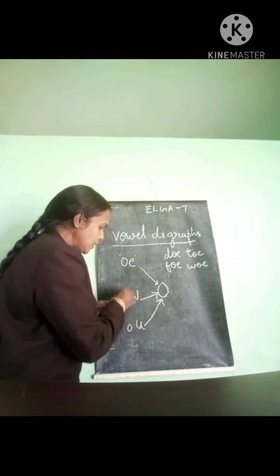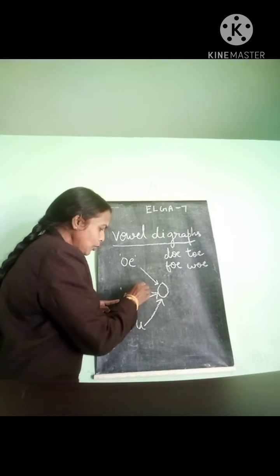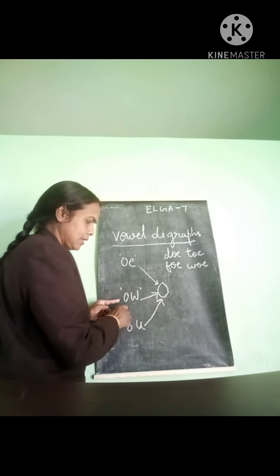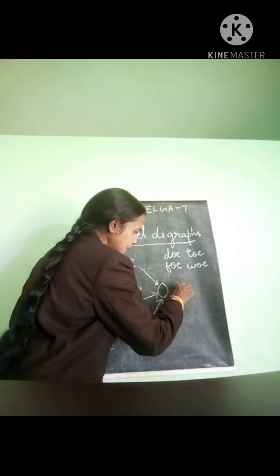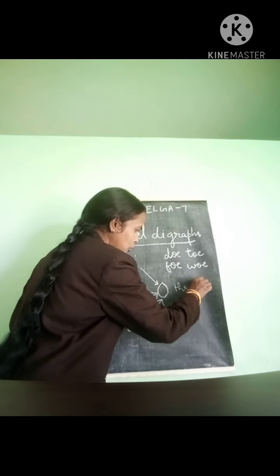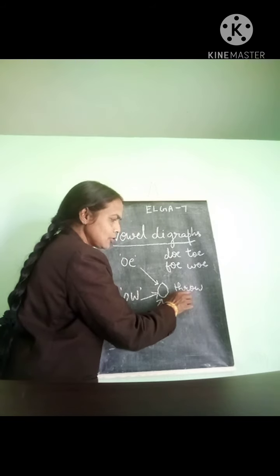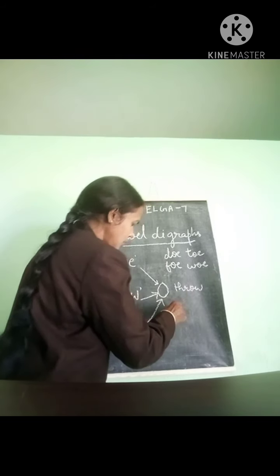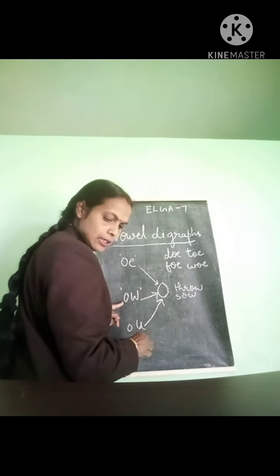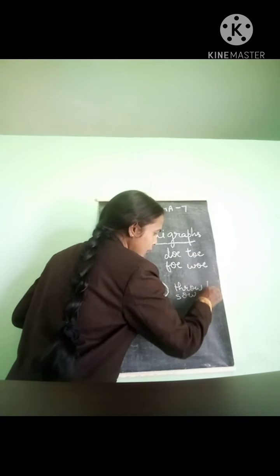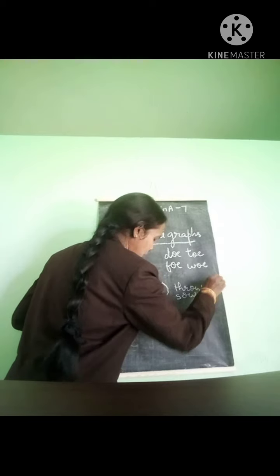Now we will read some words having the O-W diagraph. Throw, T-H-R-O-W. Throw. Then sow, S-O-W. Then flow, F-L-O-W.